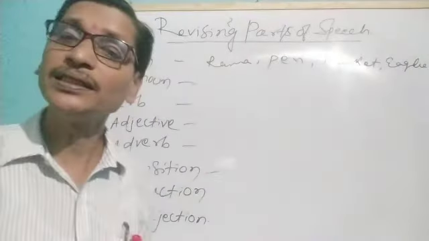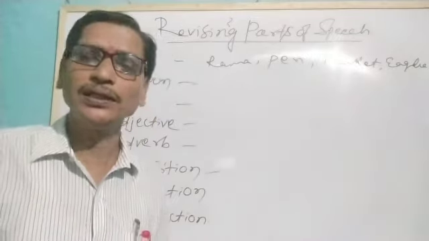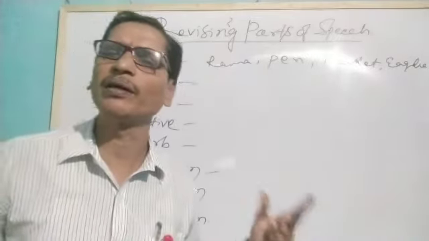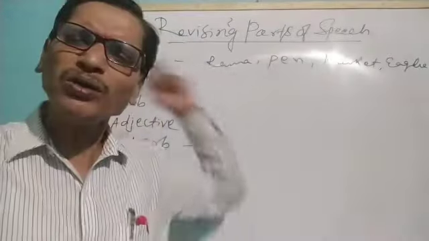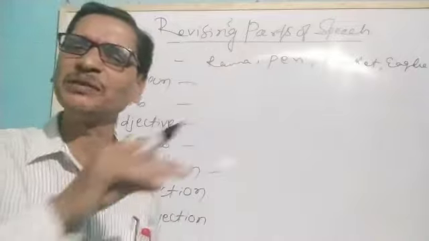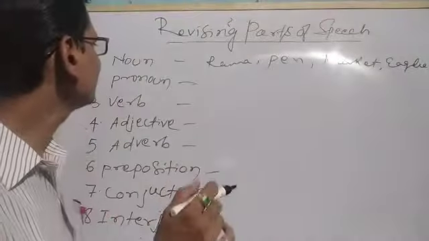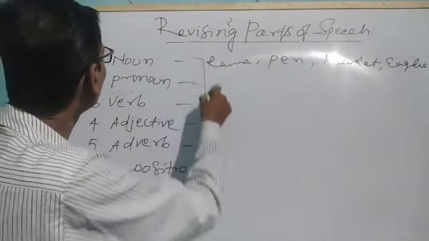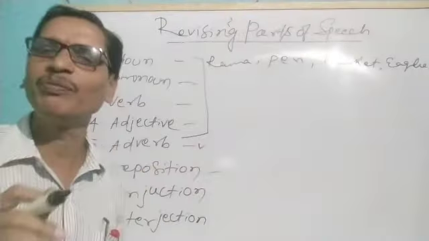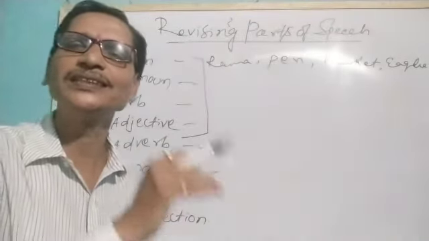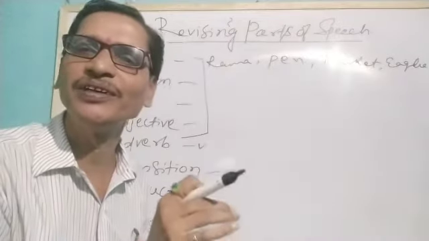Similarly, interjection is also another important part of speech. What it does, it expresses our feeling, our happiness, our grief, our anger, our pain, and all those things we have discussed briefly earlier. And today, let us have the discussions about noun, pronoun, verb, and adjectives, as well as to some extent adverbs, which we have discussed in our previous classes. For that, let me write a diagram over here. Okay?